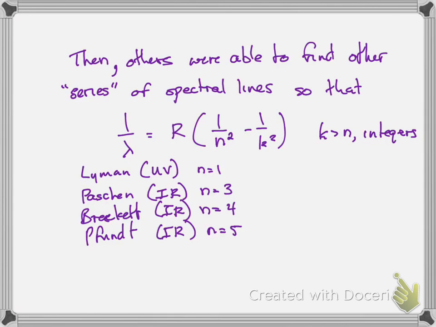And so this describes all of the lines, both the infrared and the ultraviolet lines that were seen from the hydrogen atom. And they're called the Lyman series for n equals 1, and the Paschen series for n equals 3, and the Brackett series for n equals 4, and the Pfund series for n equals 5. But different scientists were able to observe different spectra at different wavelengths from the hydrogen atom, and were able to determine that this is a general equation.